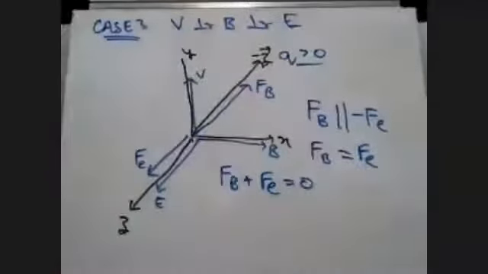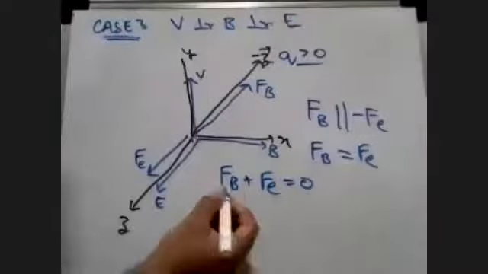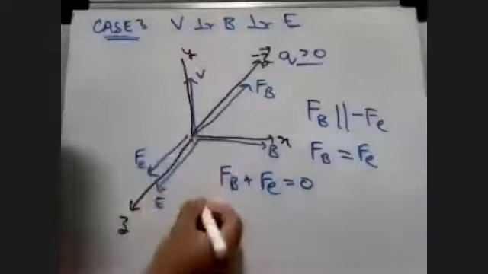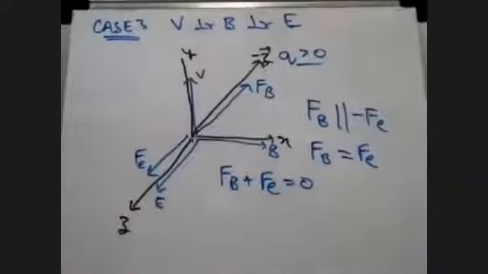So, students, what is FB? In case of Q V cross B, you get QVB sine theta. And sine theta is, sorry, 90, and sine 90 is 1.